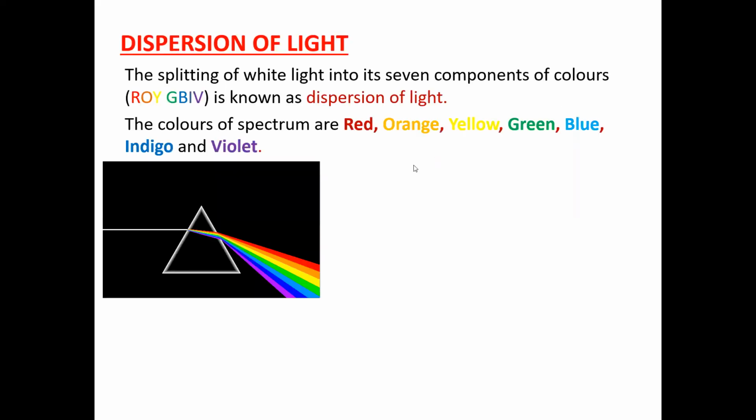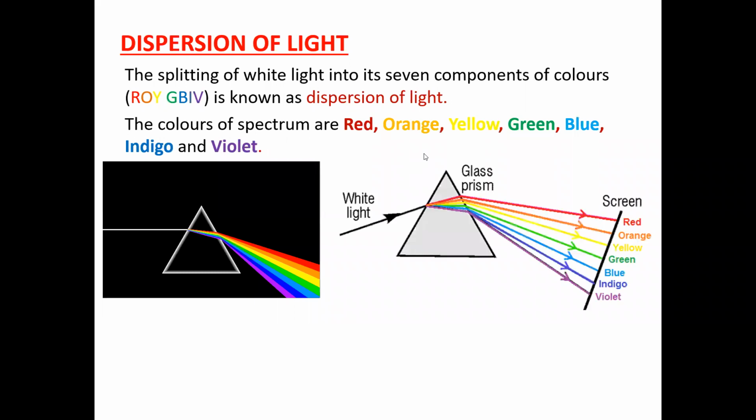Then what is the meaning of dispersion of light? Dispersion of light means when white light spreads into colors, we call that dispersion. Basically, white light is a combination of 7 colors: red, orange, yellow, green, blue, indigo, and violet. When white light passes through glass, it spreads, and the violet color bends the most and the red color bends the least.